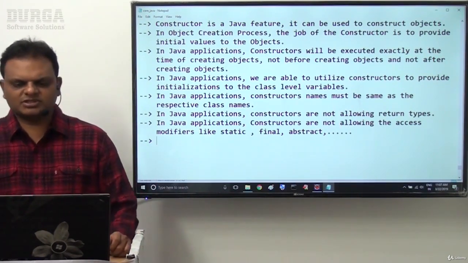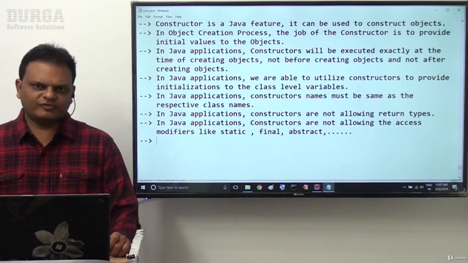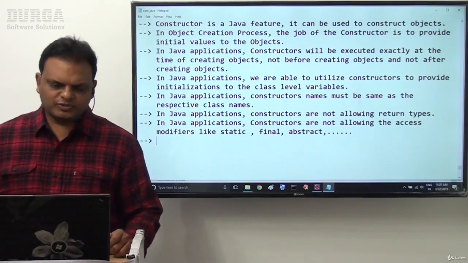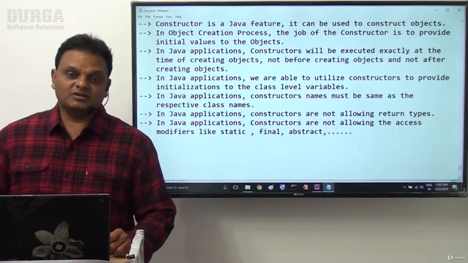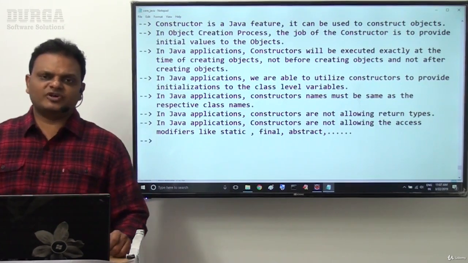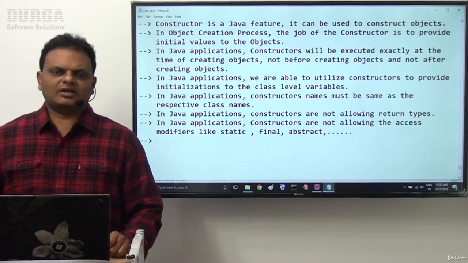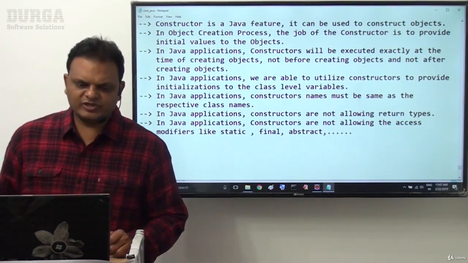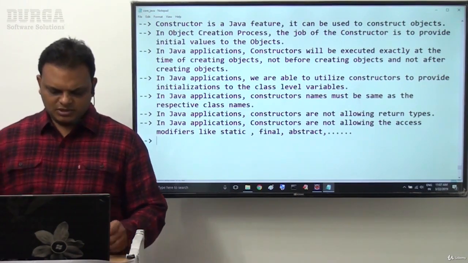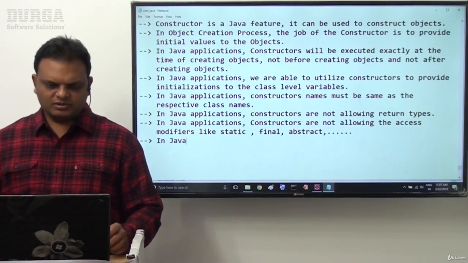In Java applications, constructors are not allowing the access modifiers like static, final, abstract, and so on. But scope related access modifiers are allowed. Like which one? They're public, protected, default, and private. The scope related access modifiers we are able to provide.